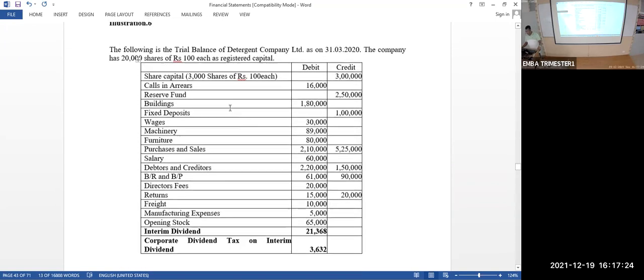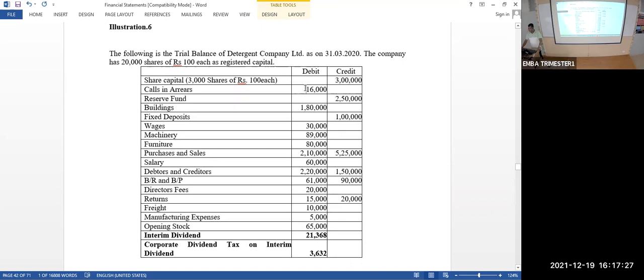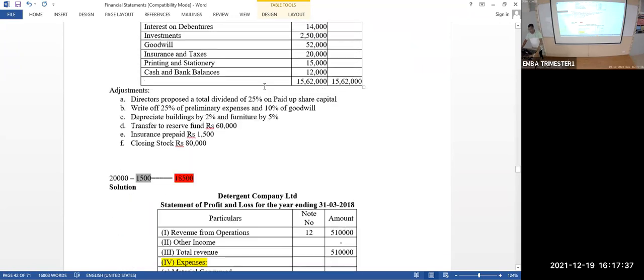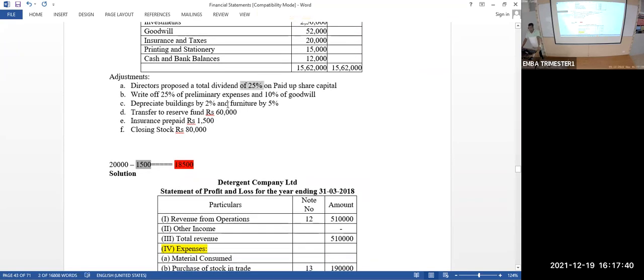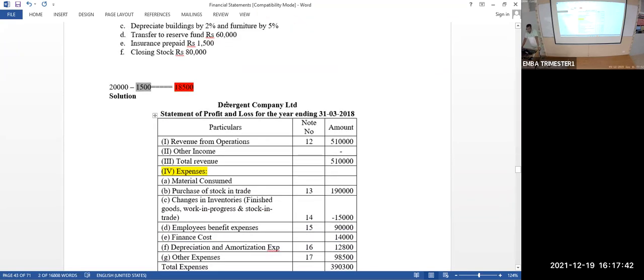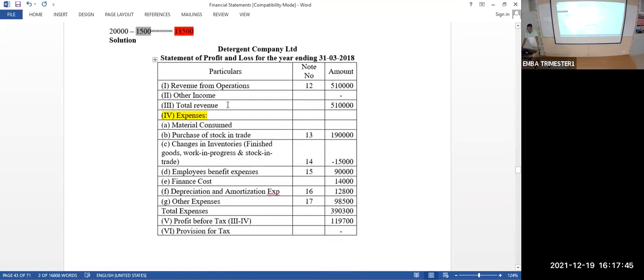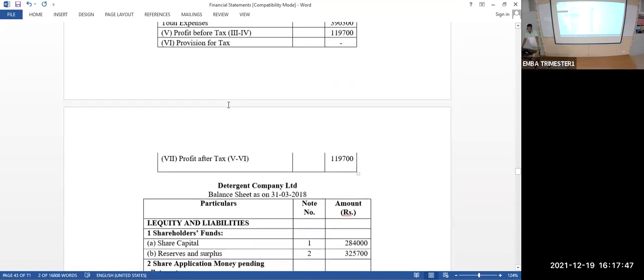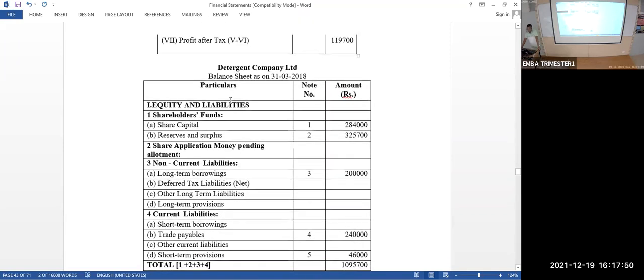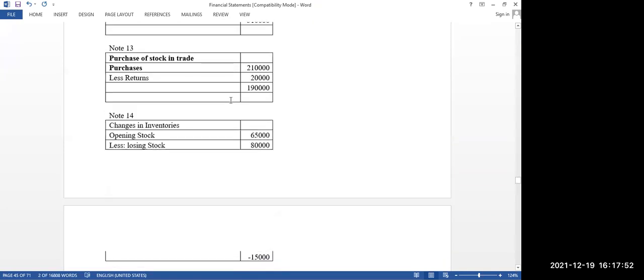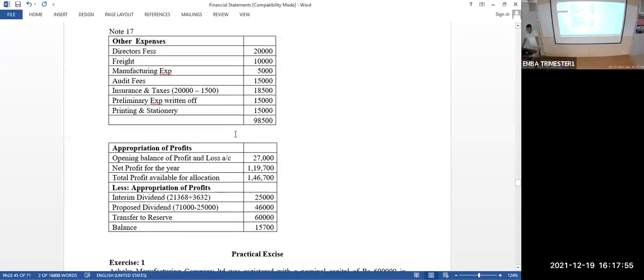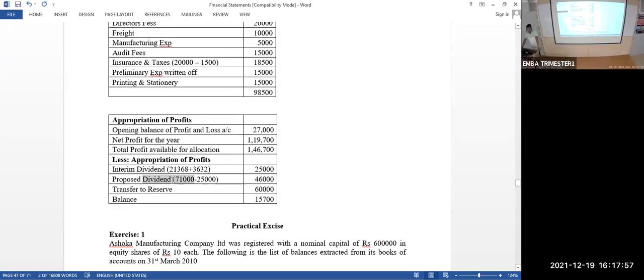What is paid up capital? Paid up capital is nothing but 3 lakhs minus 16,000, which is 2,84,000. On 2,84,000, calculate 25%. How much? 71,000. 71,000 is the total dividend to be given by the company to the shareholder.